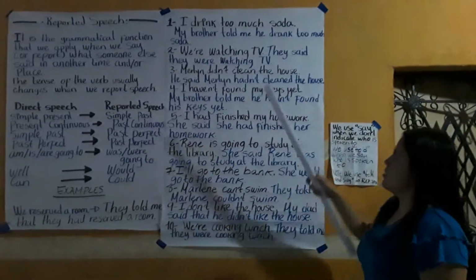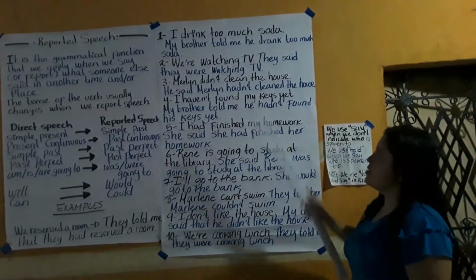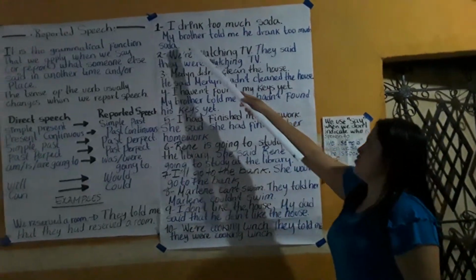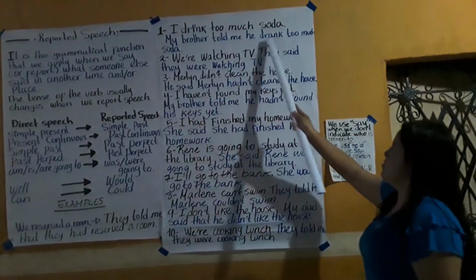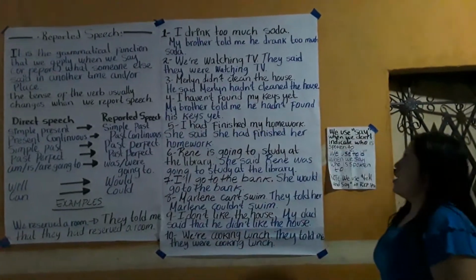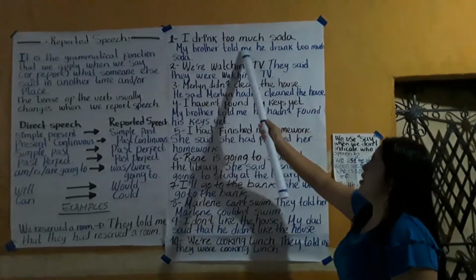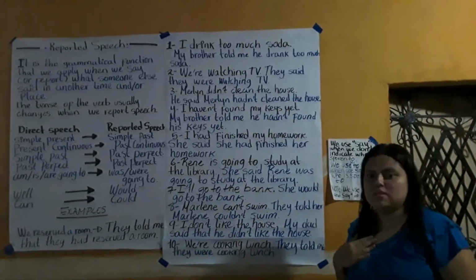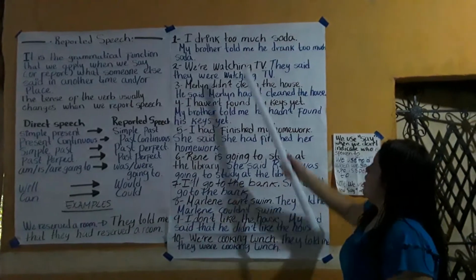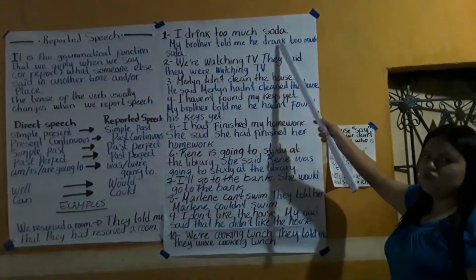Let's see other examples. "I drink too much soda." The direct speech turns into "My brother told me he drank too much soda." My brother told me. We use told when we specify that he told me. And let's see, drink changes to drank.